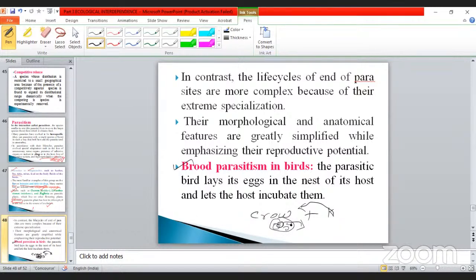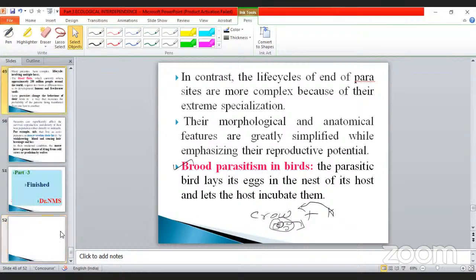The crow finds out that the cuckoo egg is also there, that it is not its own offspring. So that condition is called brood parasitism. The parasitic bird lays its egg in the nest of its host and lets the host incubate them. Okay, my dear, so that is the important point.